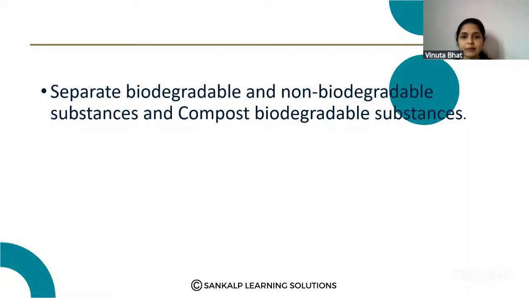Separate the biodegradable and non-biodegradable substances and compost biodegradable substances. So these are two methods that can help reduce the waste products.